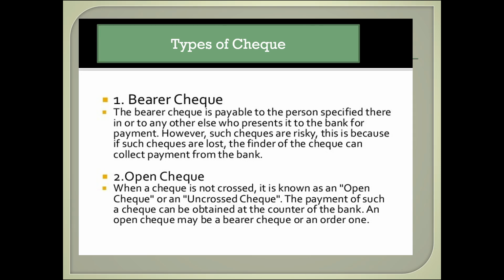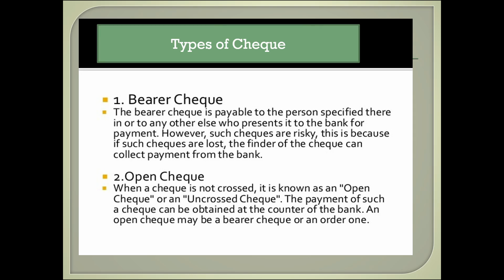Types of check. Here are the main types of check. Bearer check. A bearer check is payable to the person specified therein or to anyone else who presents it to the bank for payment. However, such checks are risky. This is because if such checks are lost, the finder of the check can collect payment from the bank.